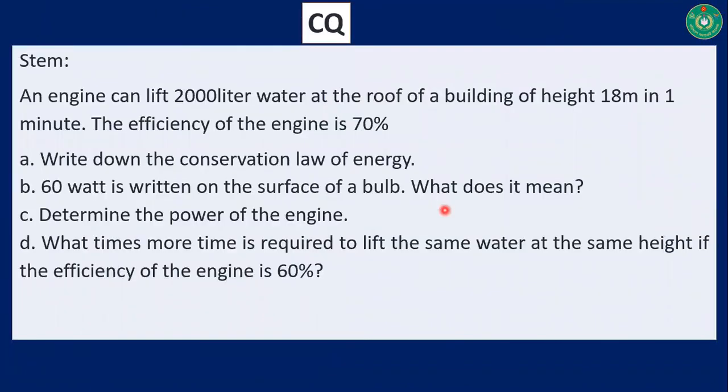At first, a STEM or CQ question is inserted here. Look at the CQ questions, and you know it very well that a CQ question is a combination of 4 types of question. Question A, knowledge-based questions. Question B, comprehension-based questions. Question C, application-based questions. Question D, higher ability-based questions. So next, we can see MCQ sample questions.